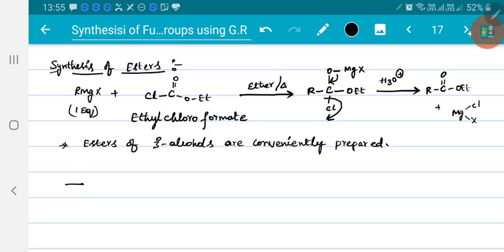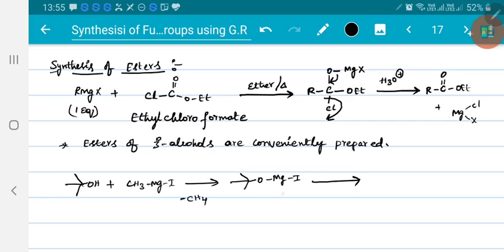For example, if you take any tertiary alcohol in this way, allowed to react with Grignard reagent, CH3MgI. As we know, because of the presence of acidic hydrogen, methane is lost. So first methane is lost. When methane is lost, what is left? This is OMgI. Now this is allowed to react with acid halide, CH3COCl, followed by hydrolysis.